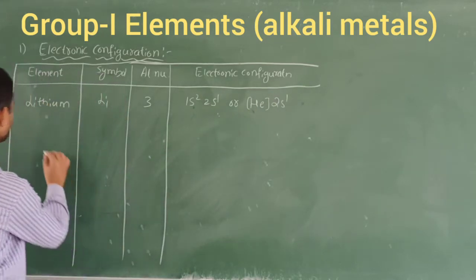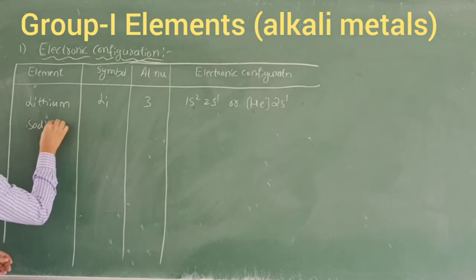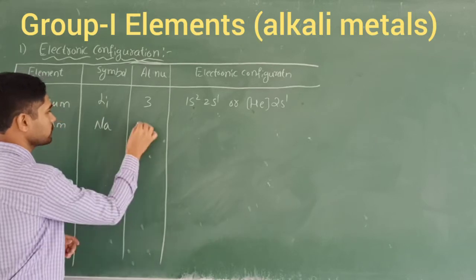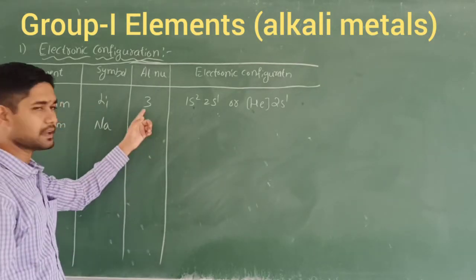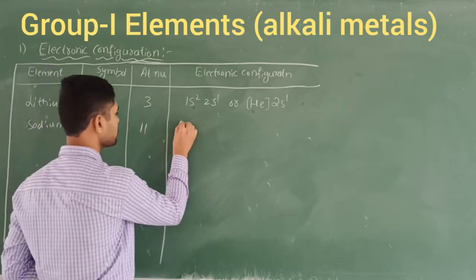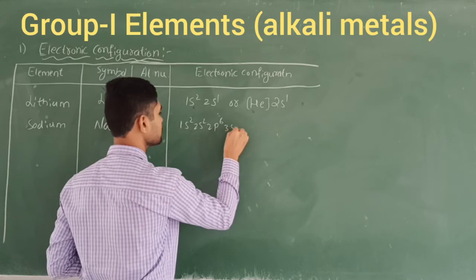So let's take the next one. After helium comes sodium, right? Sodium: its symbol is Na and its atomic number is 11. You just add 8 to 3, 3 plus 8, that is 11. So 11 means how should we write it? 1s2, 2s2, 2p6, then 3s1.